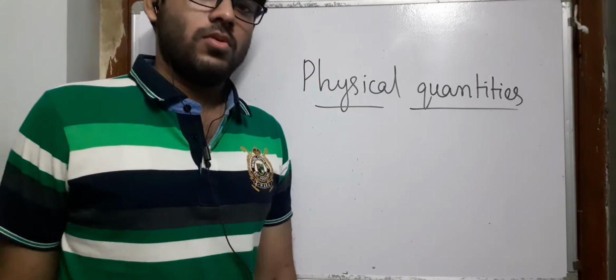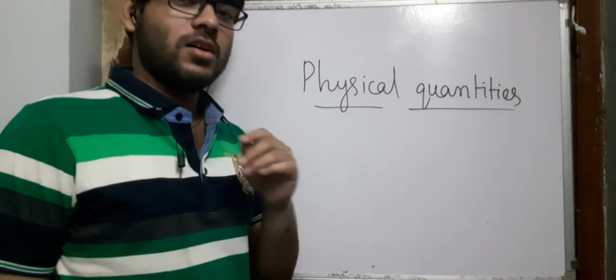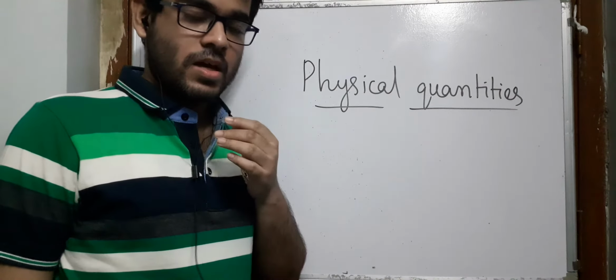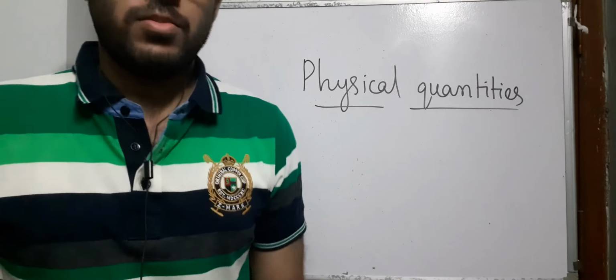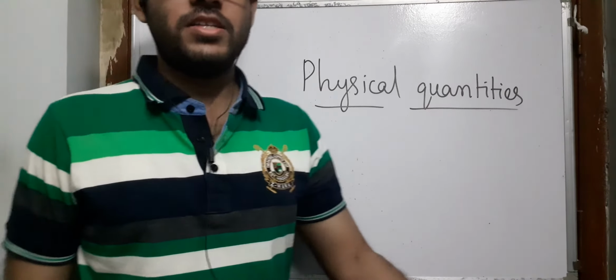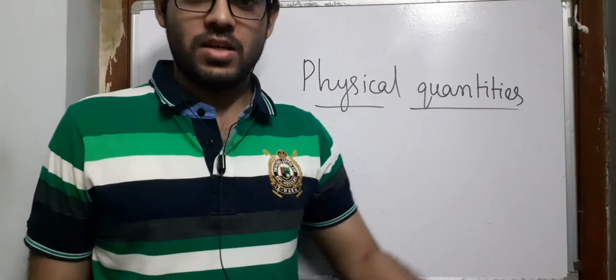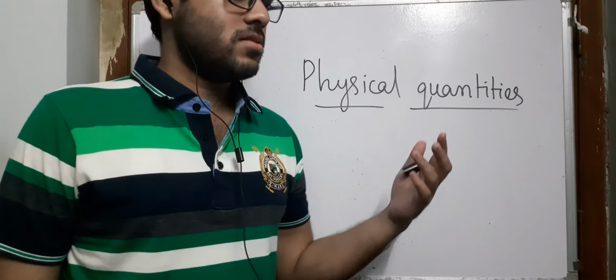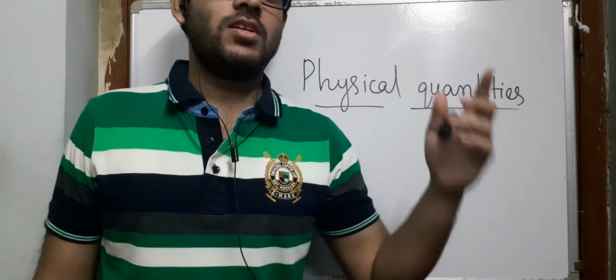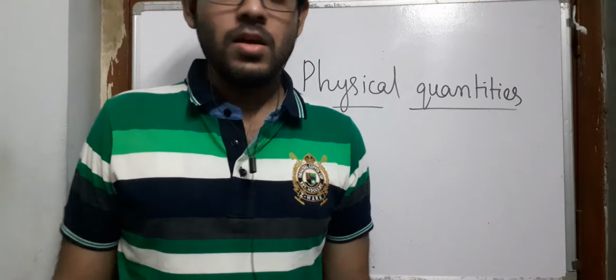If I ask you what is really a physical quantity, I think some of you will say things which are measurable, things which are tangible in nature, objects which are tangible in nature, and we can associate a number. Okay, that's right.